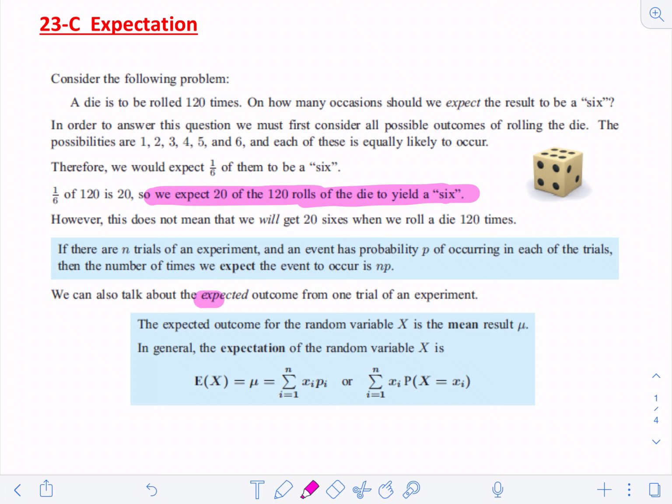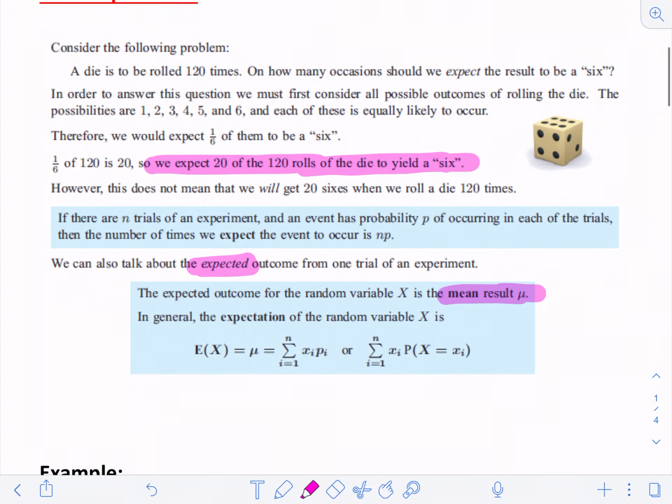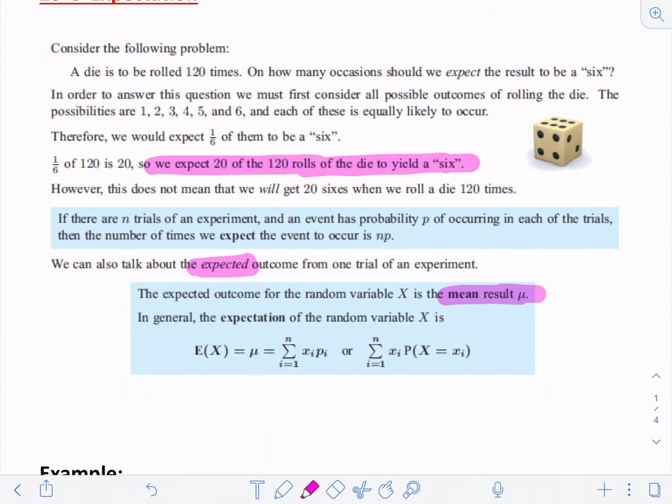We're going to be talking about expected outcomes. And what I just did was a formula there. So we're going to be looking at the mean or the average result, and it's going to be the sum of all of those different occurrences times the random variable x, and that's what that formula means here. And it's a lot easier to see when we look at examples.